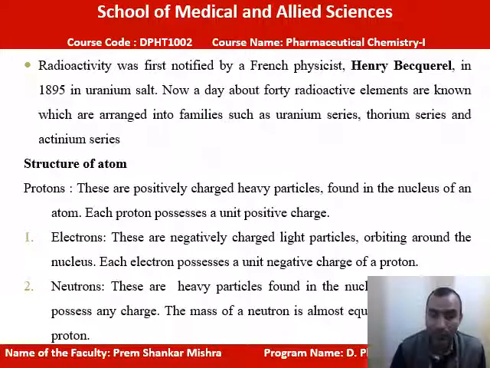Electrons are negatively charged light particles revolving around the nucleus, and each electron possesses a unit negative charge. Neutrons are also heavy particles found in the nucleus and they have no charge. The mass of a neutron is almost equal to the mass of a proton. So this is the basic structure of the atom.